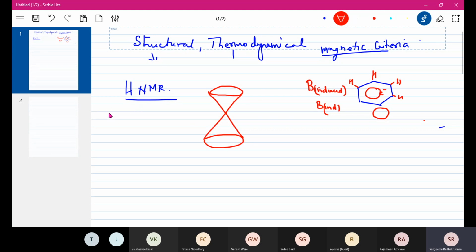One is known as the shielded region, and the other obviously will therefore be known as the de-shielded region. So two regions are produced. Within the cone is the shielded region, and outside the cone is the de-shielded region.